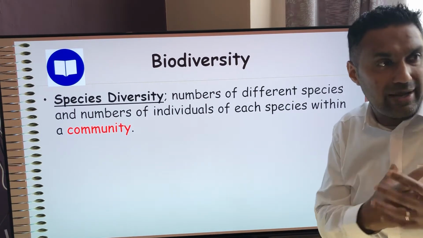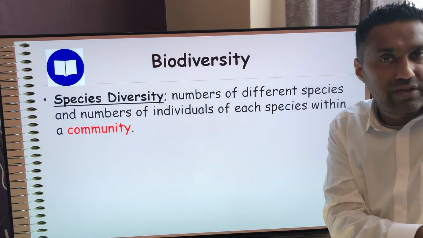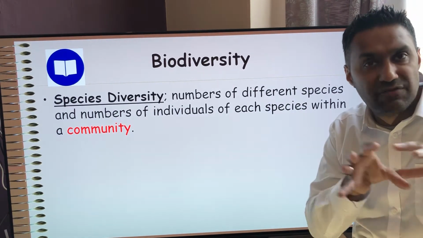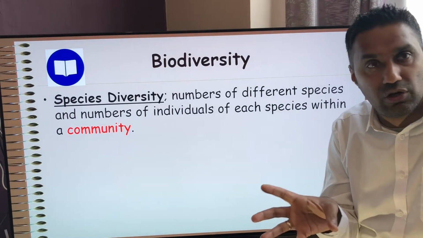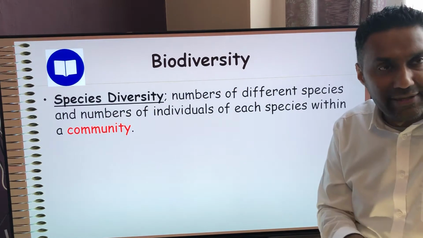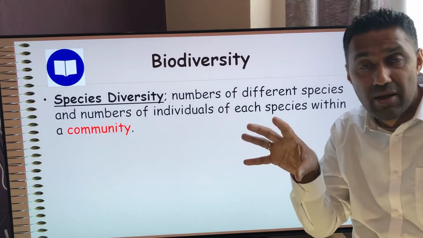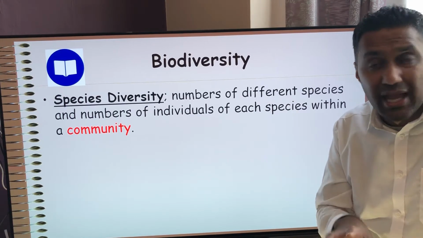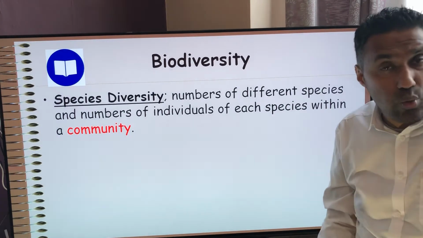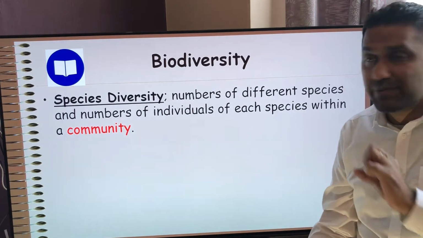Okay, so when we're talking about the human population, a community like Handsworth, for instance, has got different races of people from different parts of the world, from all around. And it's a very diverse community, Handsworth. You've got people from all sorts of corners of the world, and obviously there might be more of one particular group of people compared to the other, but it is one big melting pot. If you go to other communities in part of the UK, it might be just one particular group of people. Okay, so that's what species diversity is.